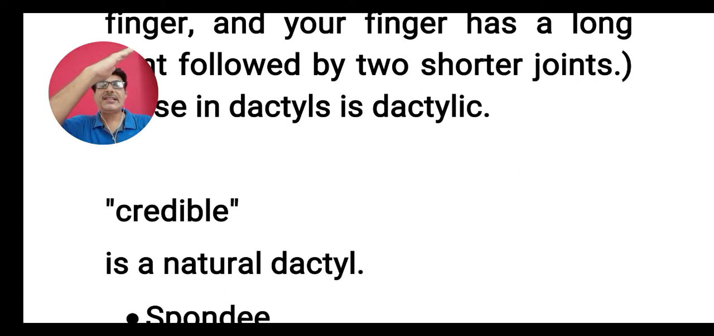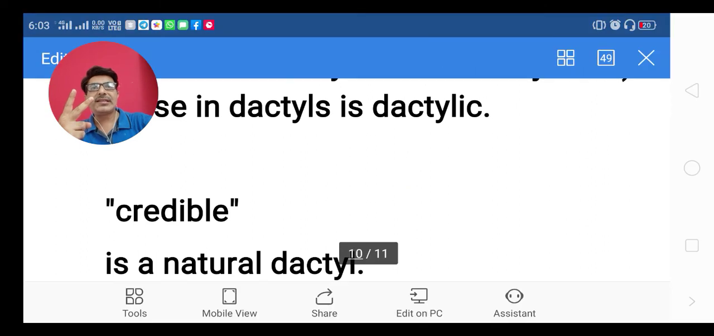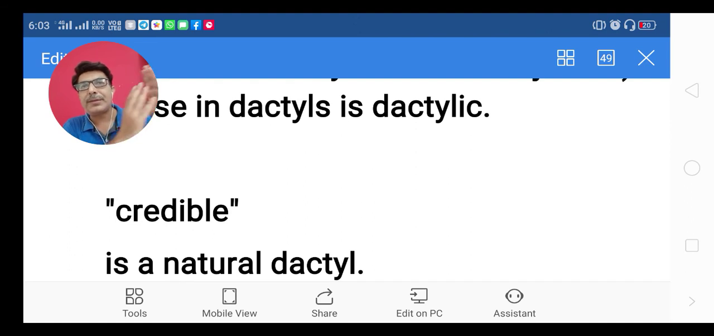Iambus has a rising rhythm. Two syllables. The first one is unstressed, the second one is stressed. So iambus has a rising rhythm. In the same manner, trochee has a falling rhythm. It has two syllables, but the first one is stressed, the second one is unstressed.